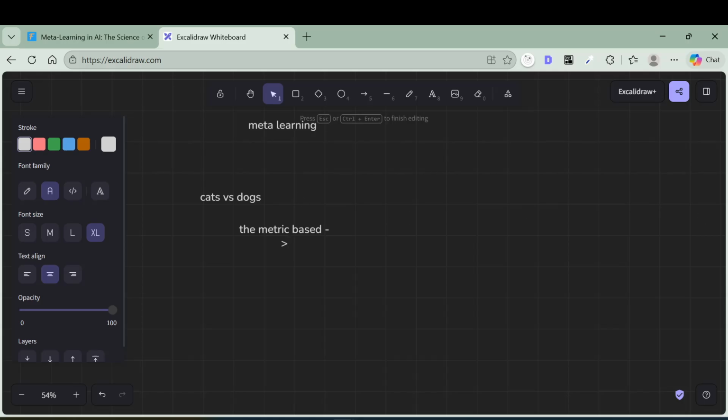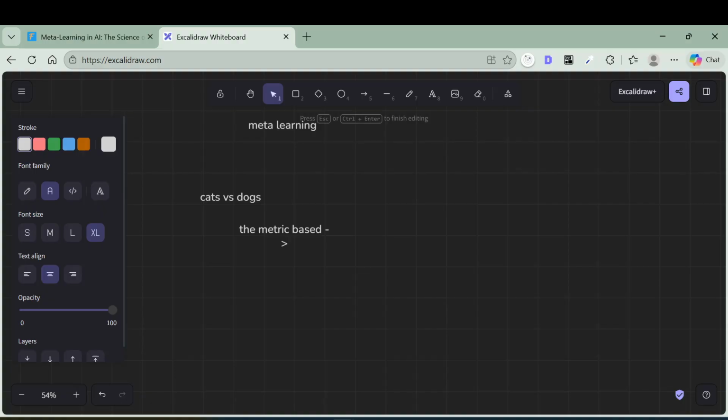The second is optimization based. We already discussed the MAML algorithm. They optimize initialization or update rules, shaping how learning happens. We need to figure out which parameters are not changing frequently and which are very sensitive to change, and MAML works using that. What is the third type? The third type is model based.